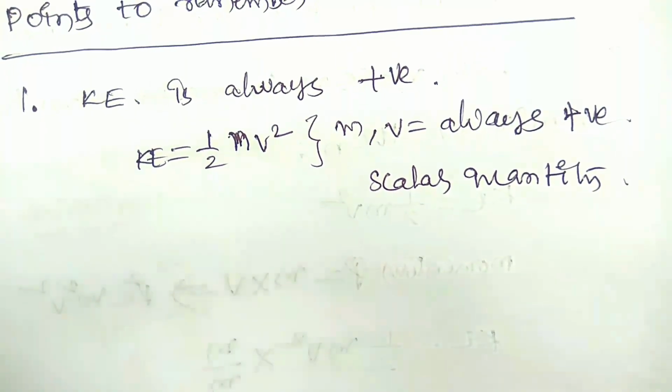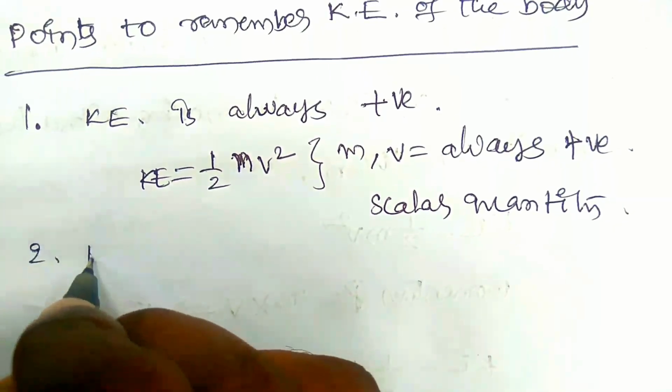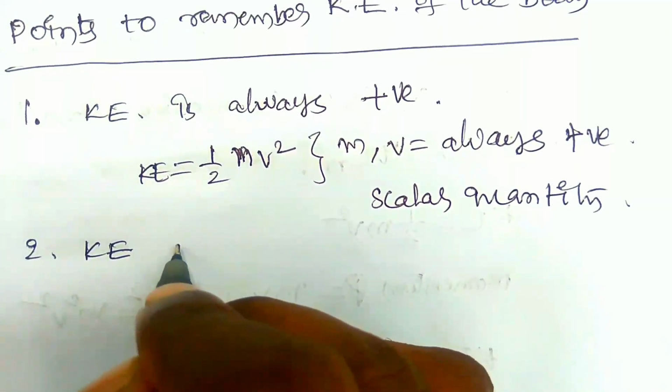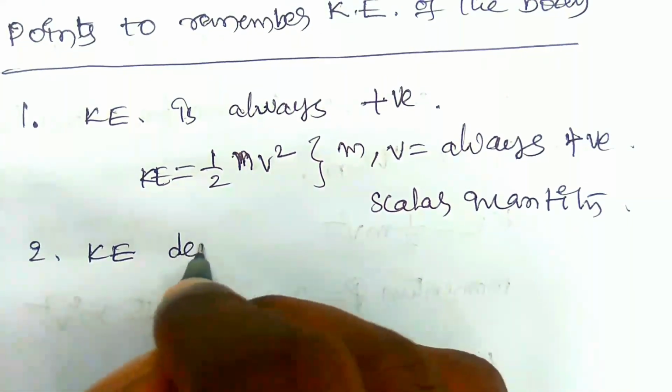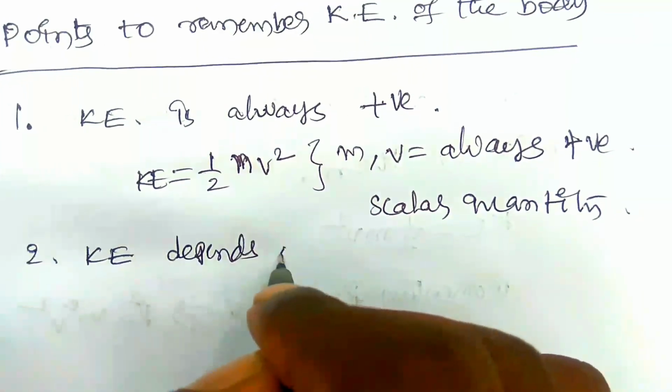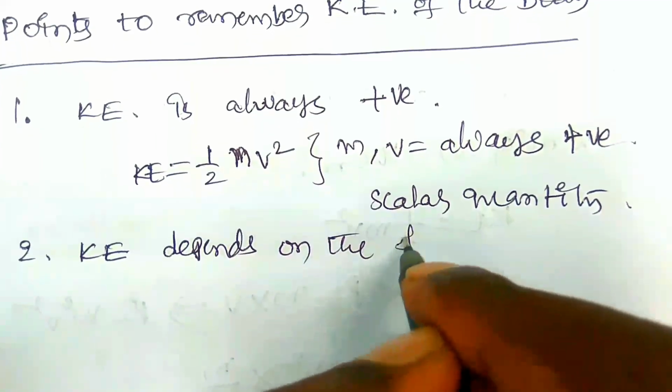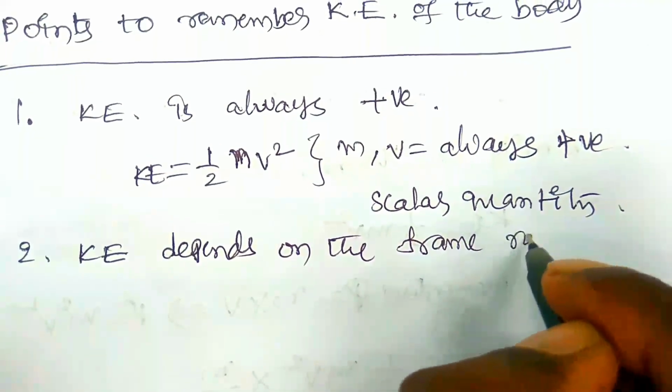The second point: the kinetic energy depends on the frame of reference.